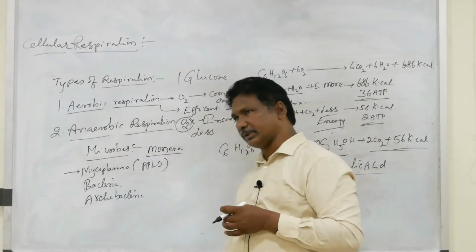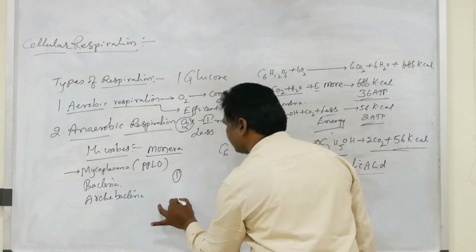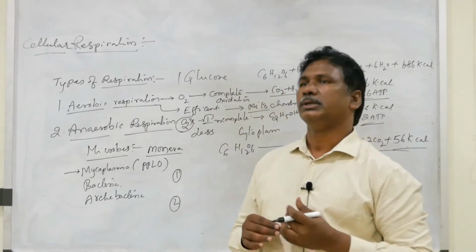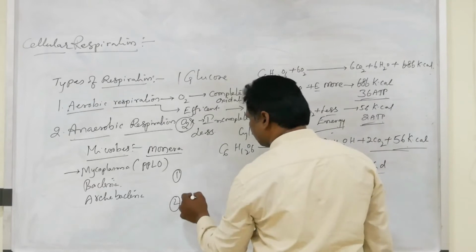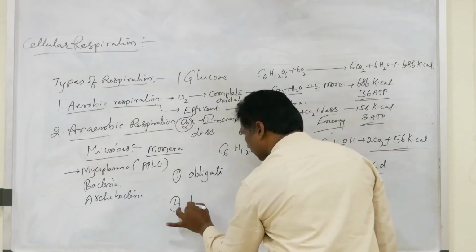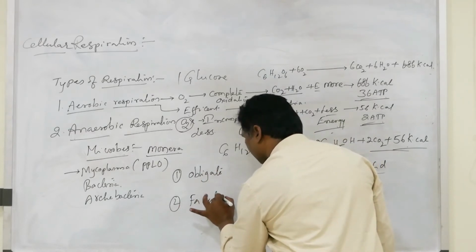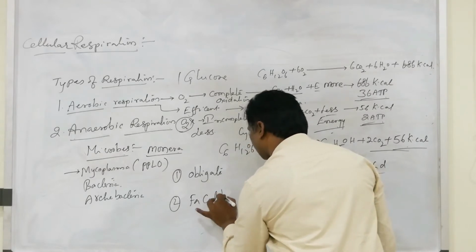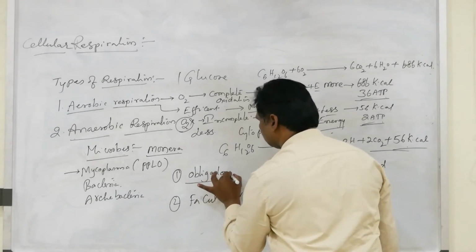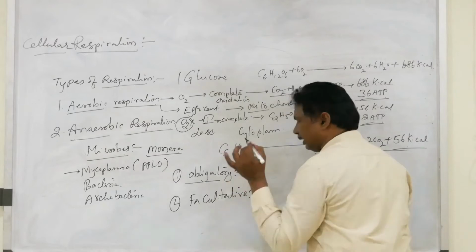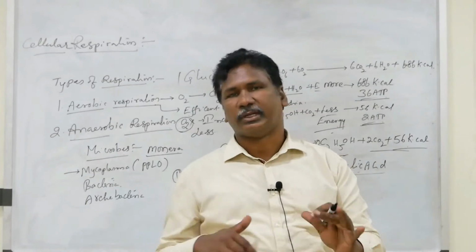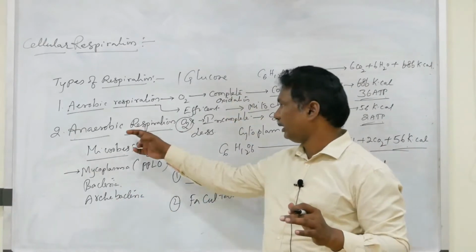Those are anaerobes. According to our syllabus, those anaerobes are of two types: obligate anaerobes and facultative anaerobes. Both do not require any oxygen for their respiration. That's why those are called anaerobes.